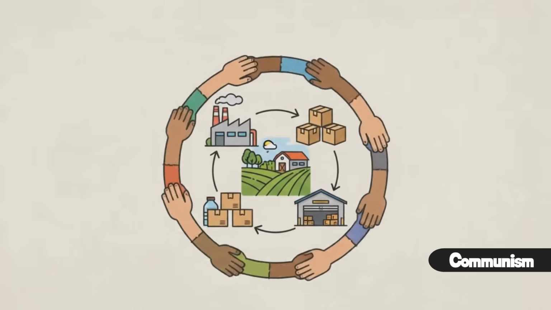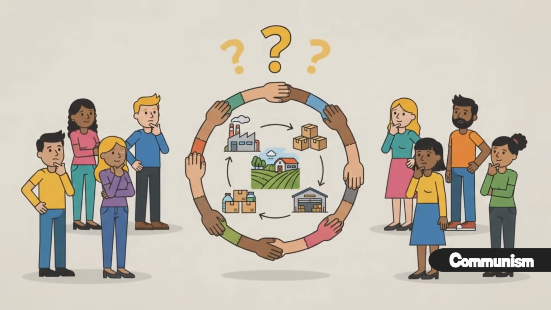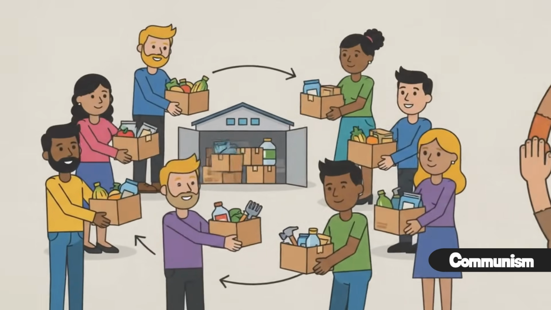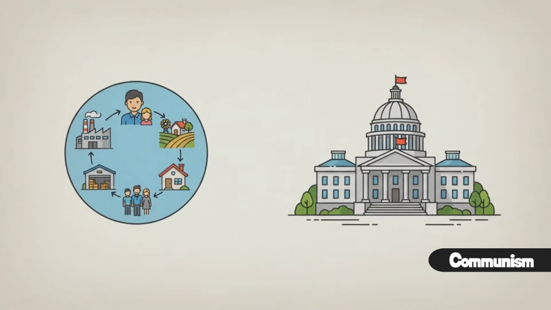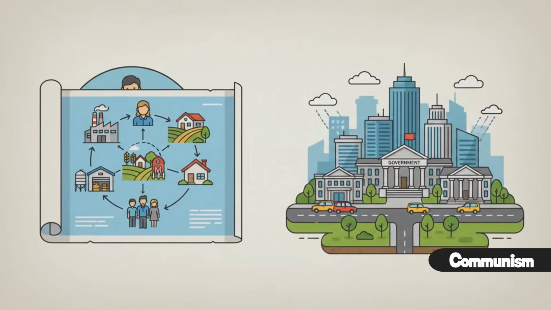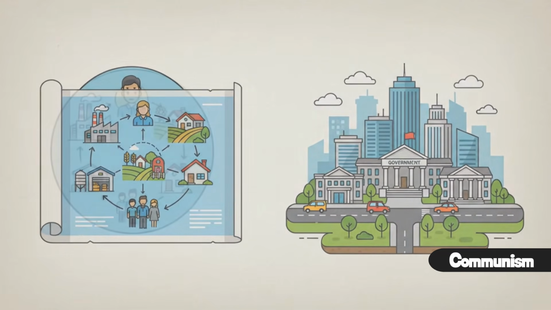Communism, one of the most debated political and economic systems in history. Some view it as a vision of equality. Others associate it with some of the 20th century's most authoritarian governments. Understanding the idea begins with separating the theory from how it has been practiced.